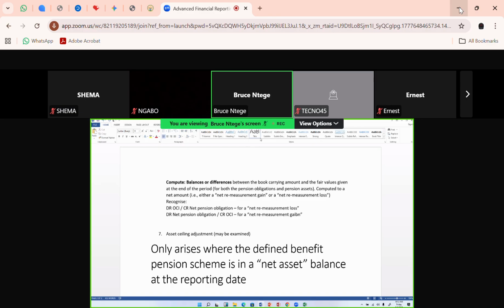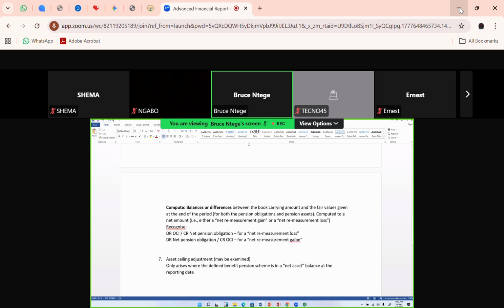If the obligation is assessed at 20 million by the actuary, there's no commercial reason to put 25 million in the pension scheme if I need that 5 million for other liquidity reasons.